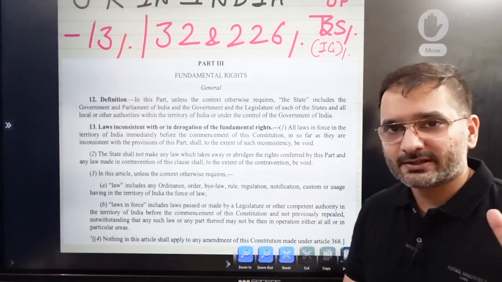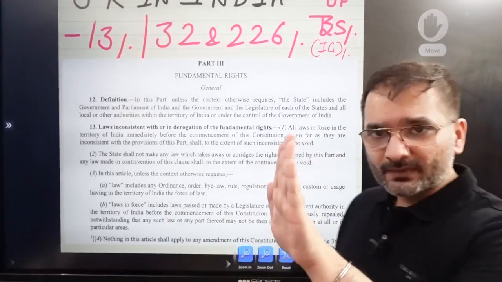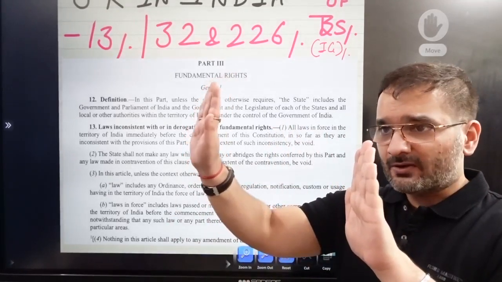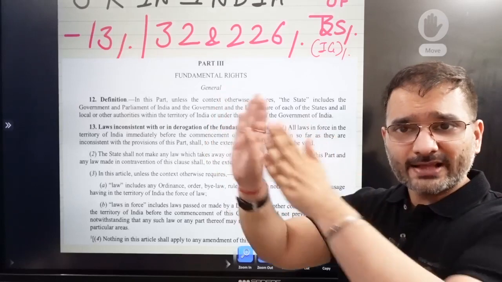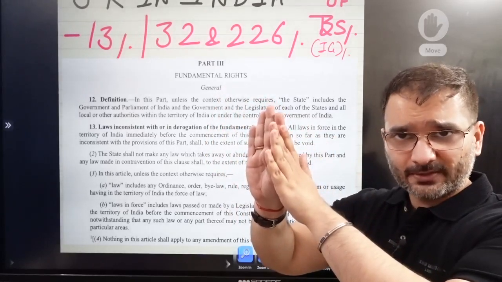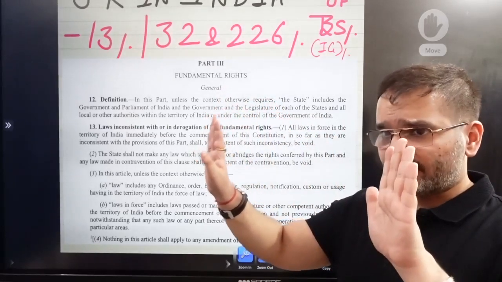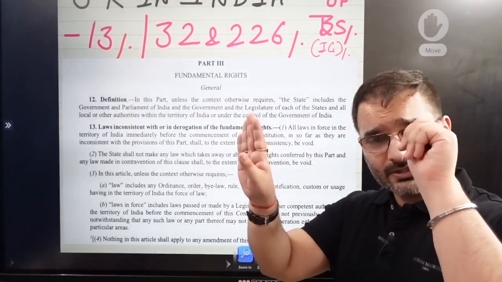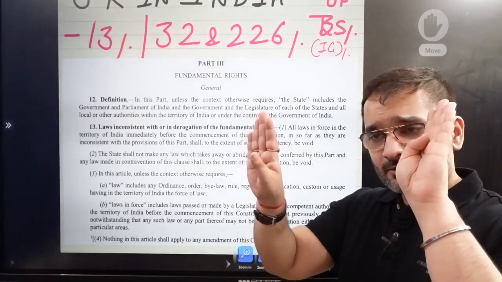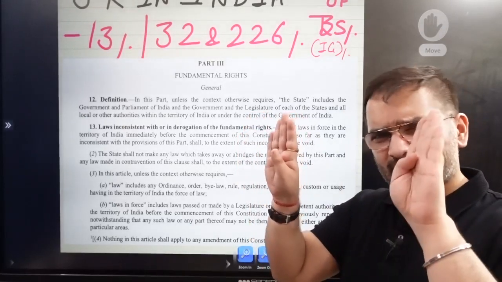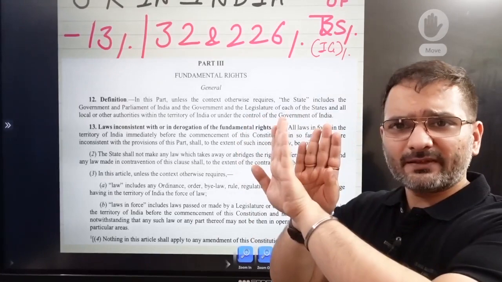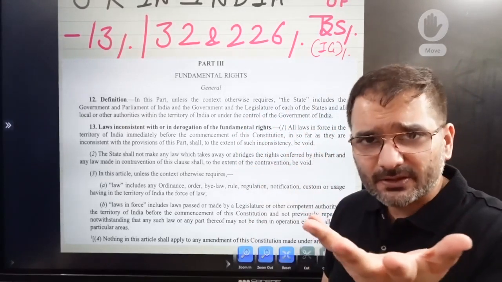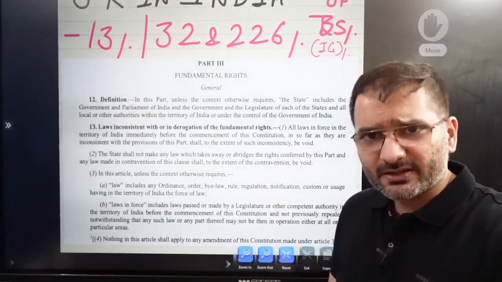For example, let us say any pre-constitutional law is there. Then the Constitution came. Earlier, what was being said? These laws are void as long as they are violating the fundamental rights. But thanks to the doctrine of eclipse, let us say the fundamental rights are overriding them and we make an amendment to these laws. The Supreme Court is now saying the word is not void; they were just eclipsed and now they will become alive as soon as you correct them and bring them in line with the fundamental rights. That's pretty much the doctrine of eclipse. I've explained it in the next lecture.